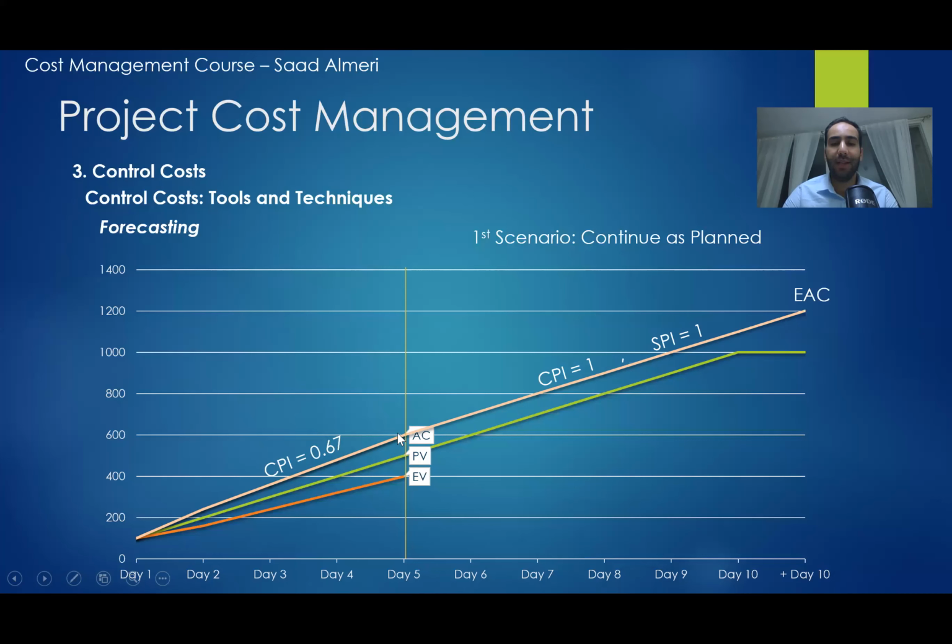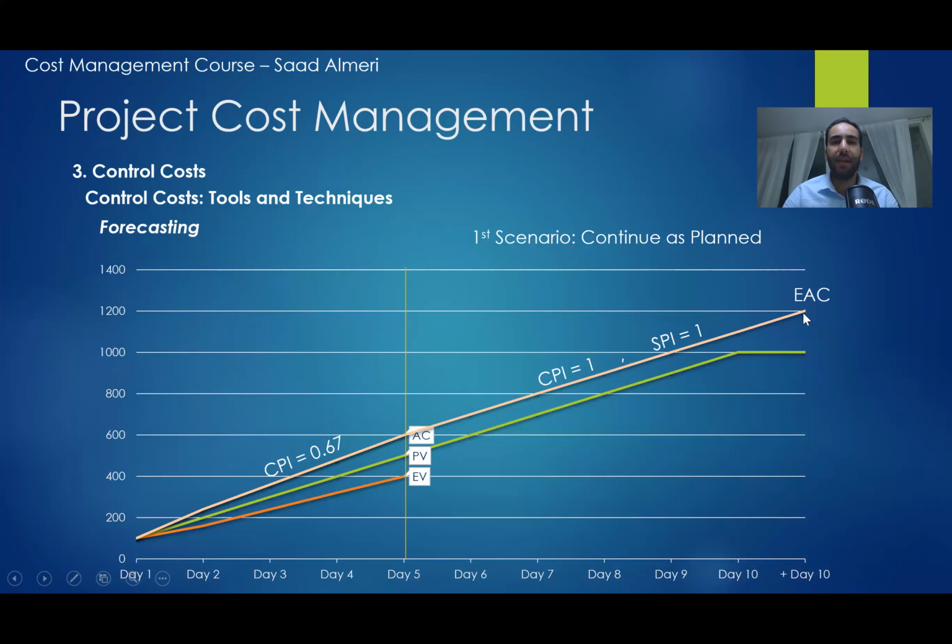So we are here, but we are estimating if I accept the past performance, which is 0.67, then I continue with a CPI of 1 here. It means that I spent maybe 120 riyals per day. And then in the remaining days, I am going to spend 100 only.